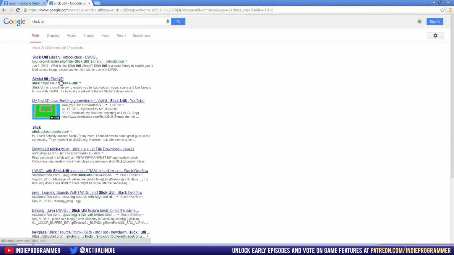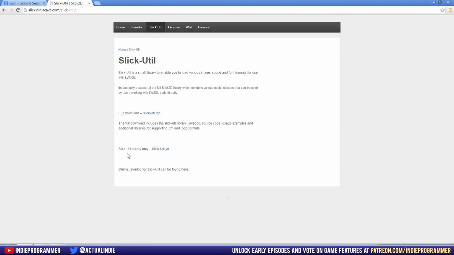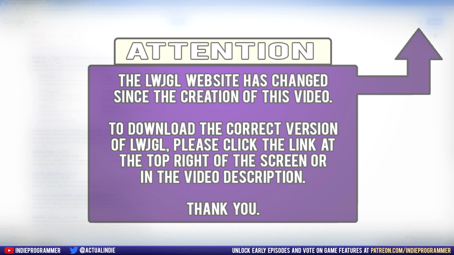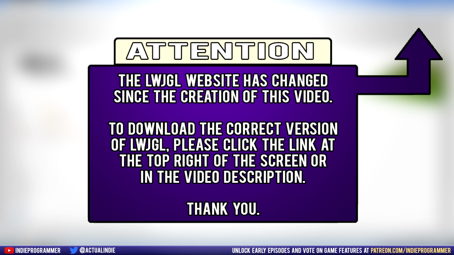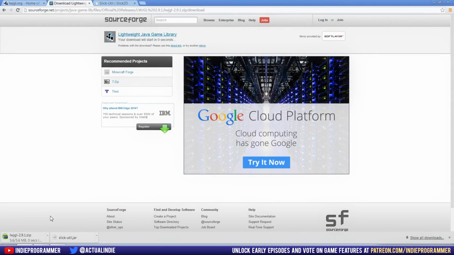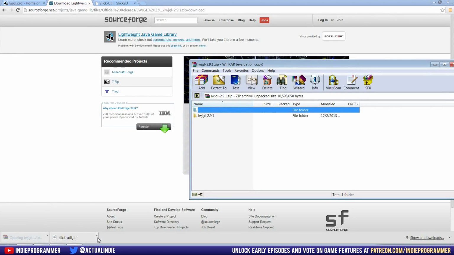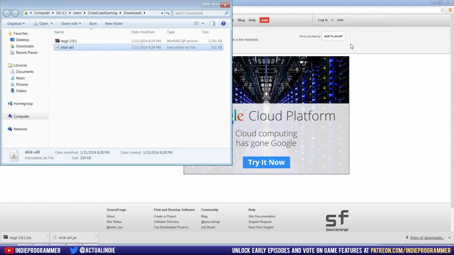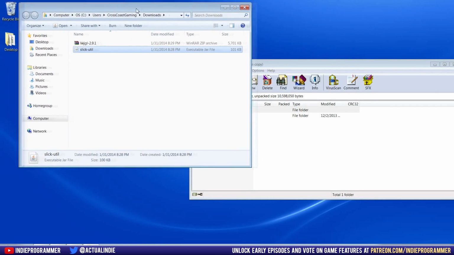So for Slick, we're going to click the second link here from Ninja Cave, and down here where it says Library Only, we're going to click that, download it, and then for Lightweight Java Game Library, Alright, and then once that's downloaded, we're going to open it up, and we're going to click Show in Folder to get to where Slick Util downloaded, and we can exit out of Chrome now.